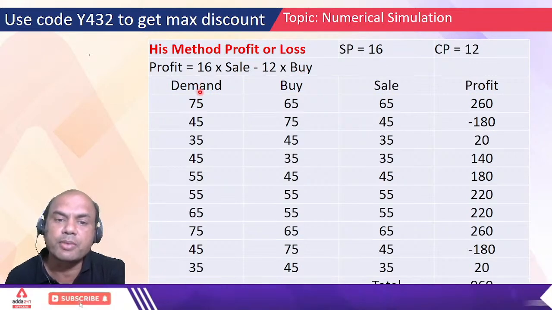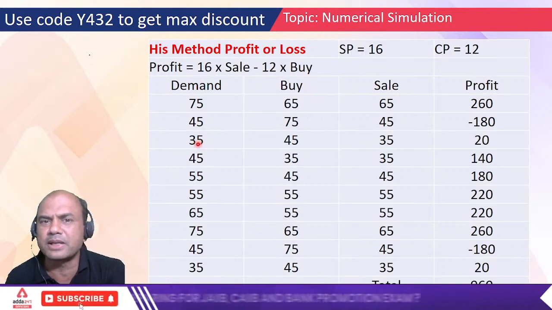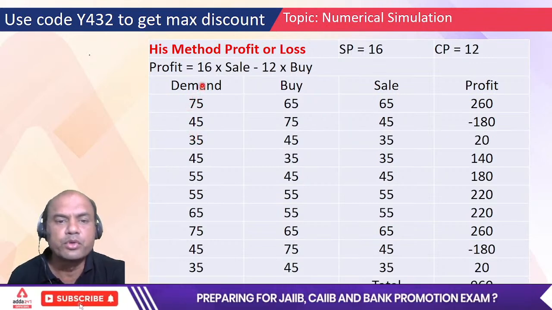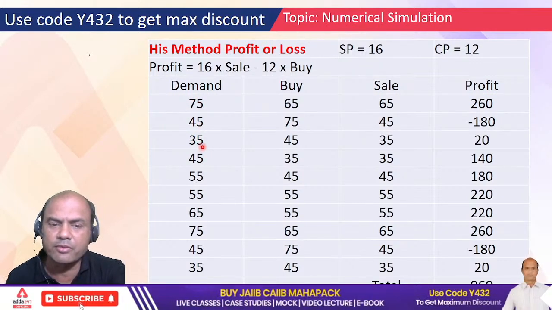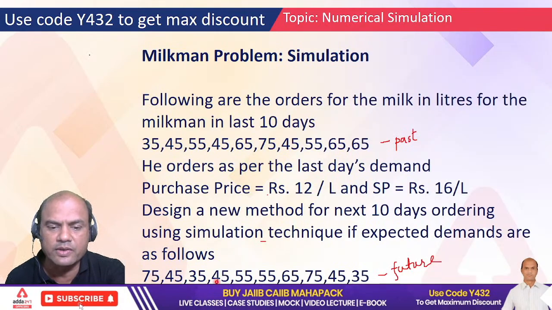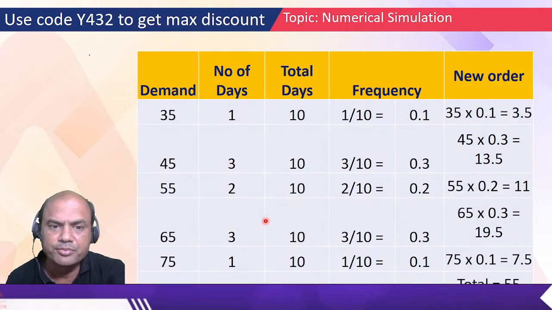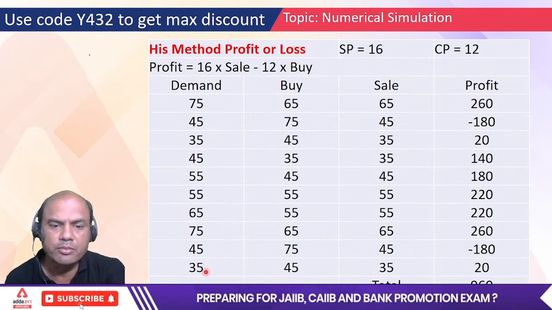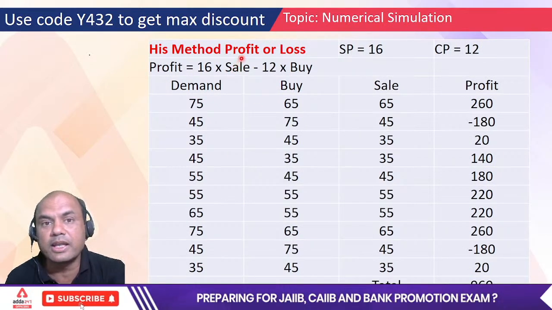So now we'll predict the future. We won't take the past days, because that is gone. Future. Okay, 75, 45, 35, bring all these days over here. 75, 35, and so on, up to 35. See this, up to 35 we have bought it. Now we are dealing with his method.